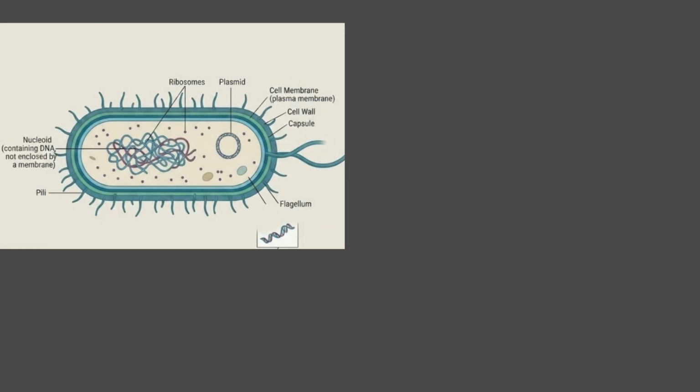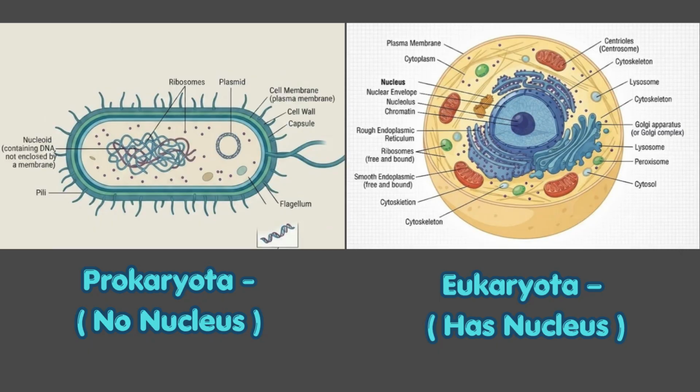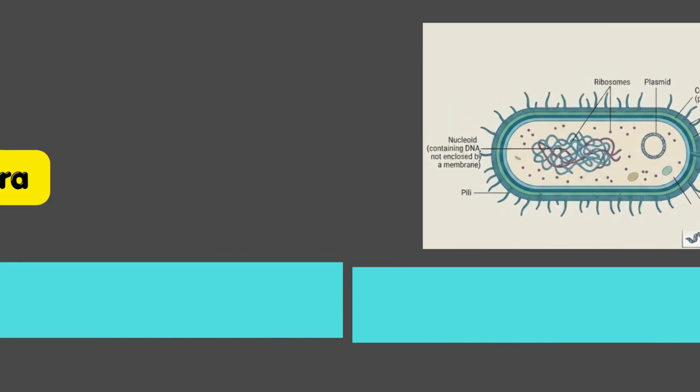Before we get to the 5 kingdoms, there's one bigger split you need to know. All life first divides into 2 superkingdoms. The first is prokaryota, organisms with simple cells that have no nucleus. Everything inside the cell just floats around loosely. The second is eukaryota, organisms with advanced cells that do have a nucleus, plus neatly organized parts inside. This single difference, nucleus or no nucleus, is actually one of the biggest divides in all of biology.